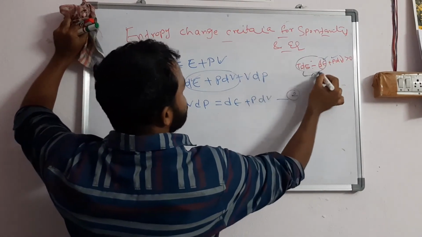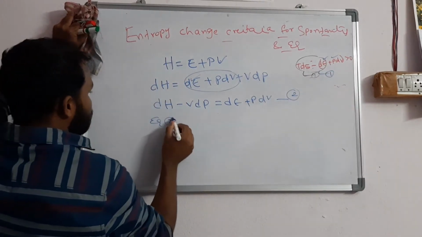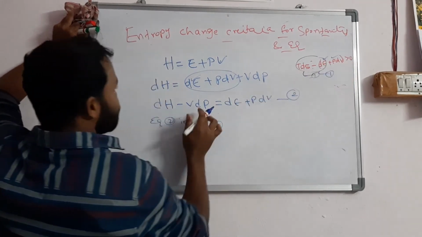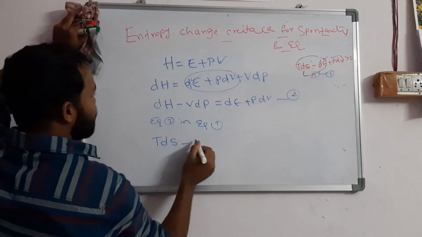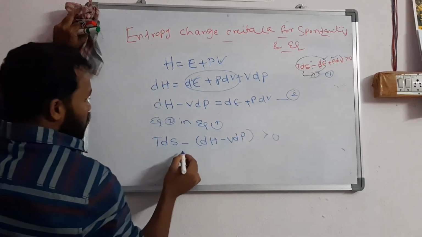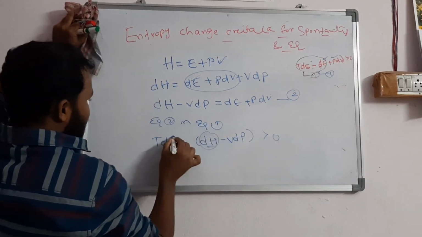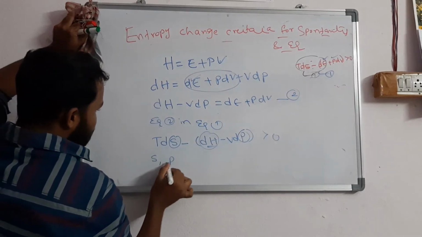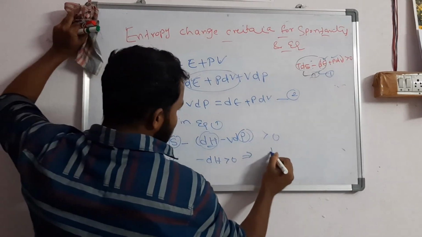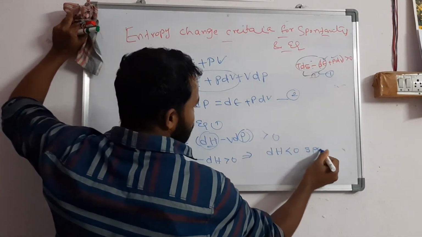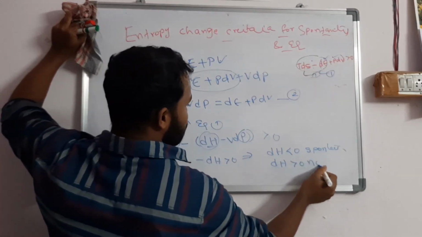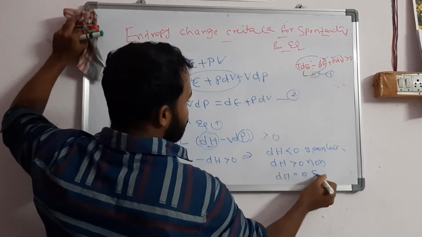Now we want to substitute equation 2 in equation 1. In place of dE plus PdV, we will get dH minus VdP. So I am writing TdS minus dH minus VdP is greater than 0. For enthalpy, S and P are constants, so this value is 0. Minus dH is greater than 0, which I can also write as dH less than 0 for a spontaneous process. dH greater than 0 is non-spontaneous, and dH equal to 0 means an equilibrium process.